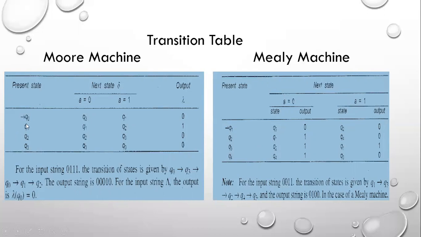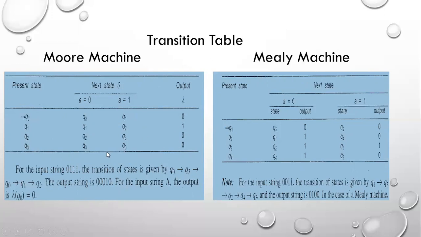Q0 on 0 reaches Q3, the output is 0. Then Q3 on 1 reaches Q0, the output is 0. Then Q0 on 1 reaches Q1, the output is 0.